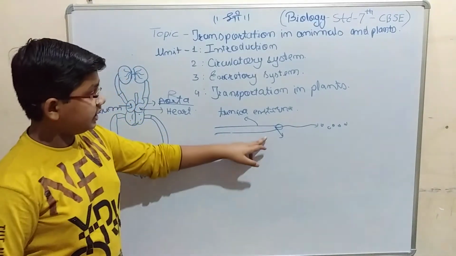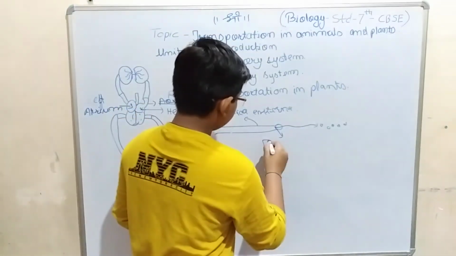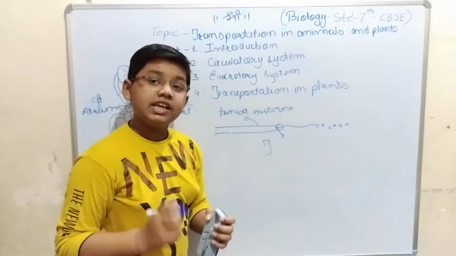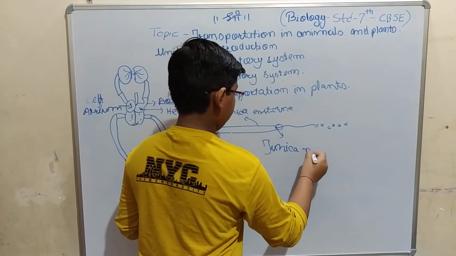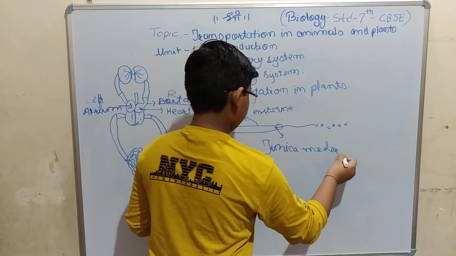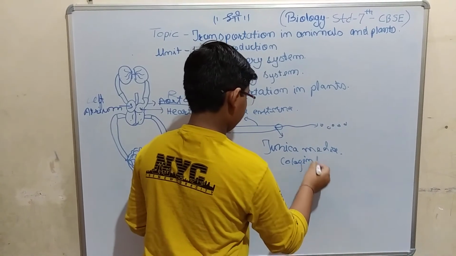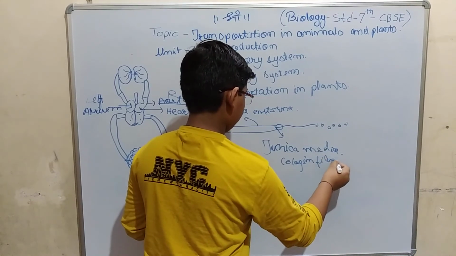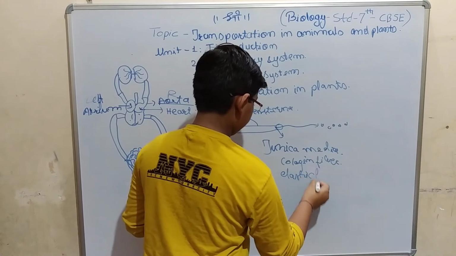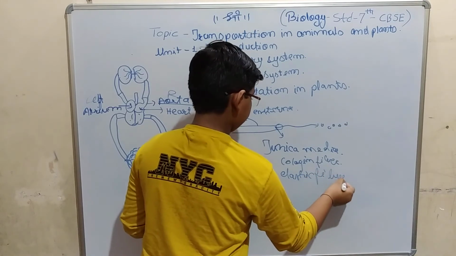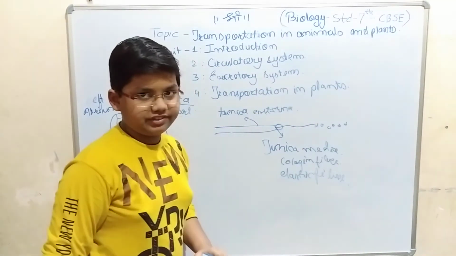That's the process by which tunica media works. Tunica media consists of two components, collagen fibers and elastic fibers.